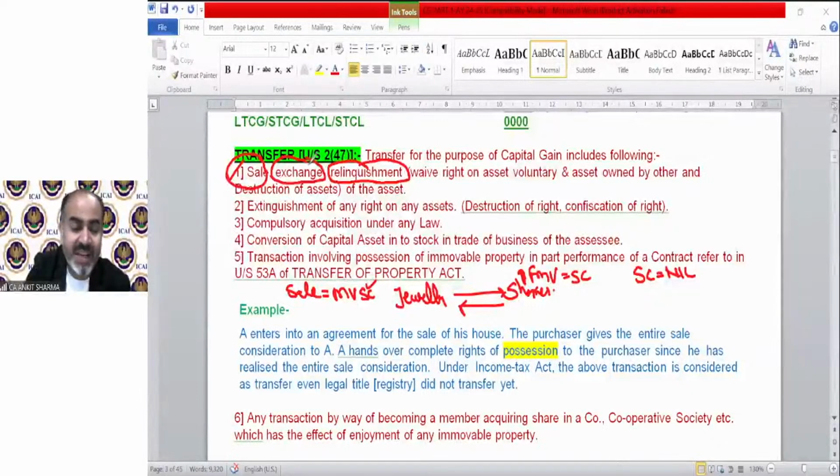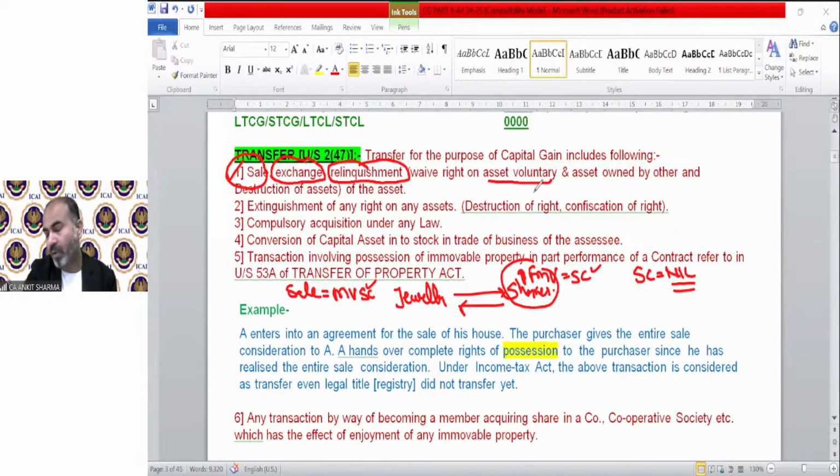If it's an exchange, the barter system, whatever we are receiving, the FMV of that thing will be my sale consideration. But in case of relinquishment, the sale consideration will always be nil. So generally, the meaning of relinquishment is to waive right on any asset voluntarily, like gift, will, donation, etc.